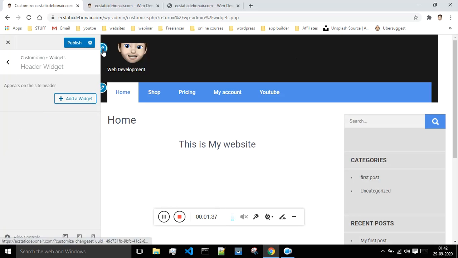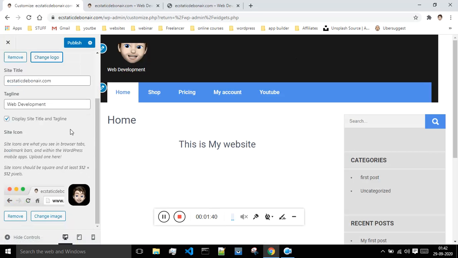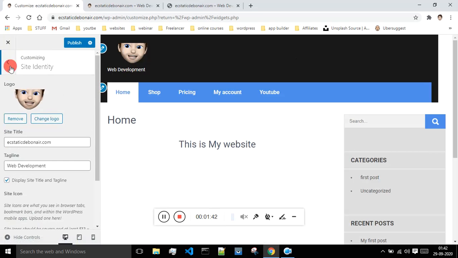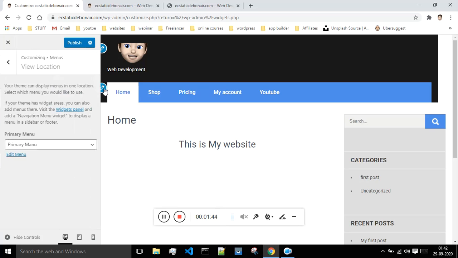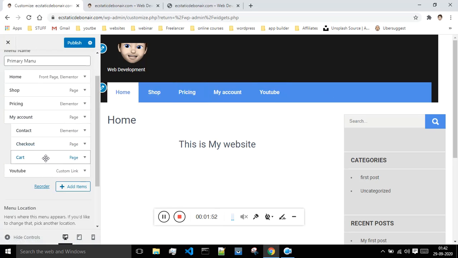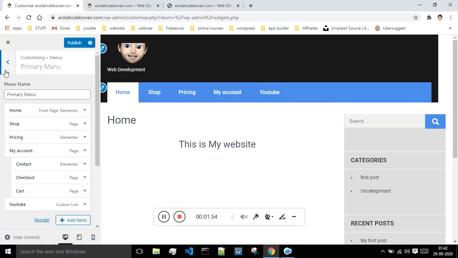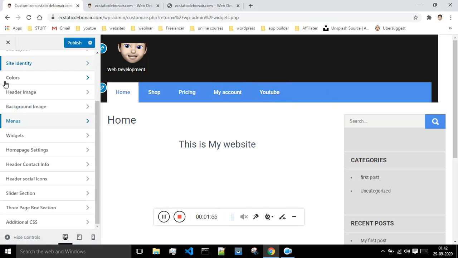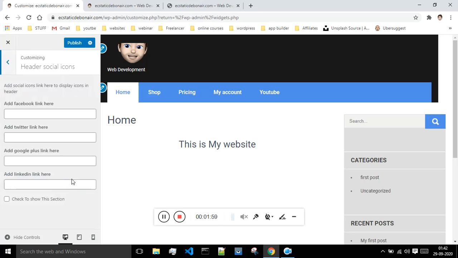You can even click on this pencil icon, and you can make changes to all these things. If you want to change this menu, then you can click on this, say edit menu, and you can edit the items in the menu present on our tab.